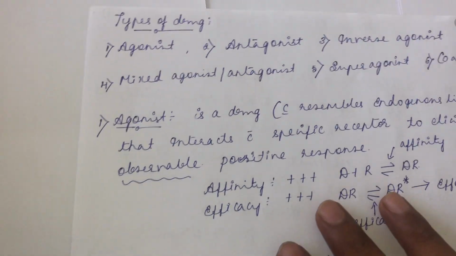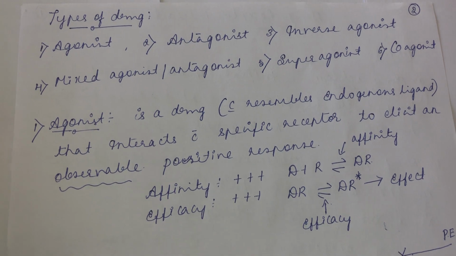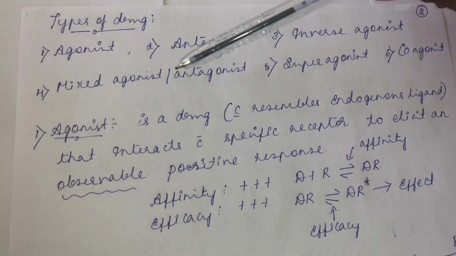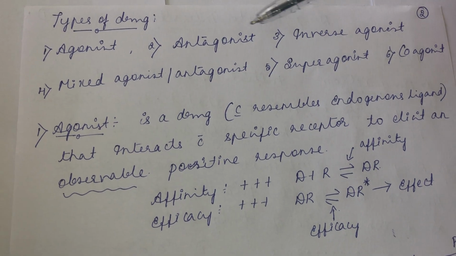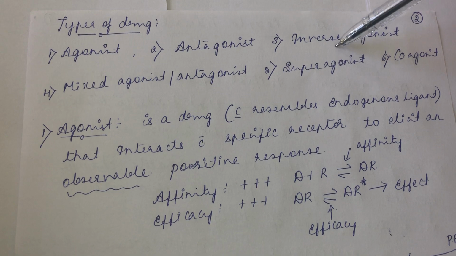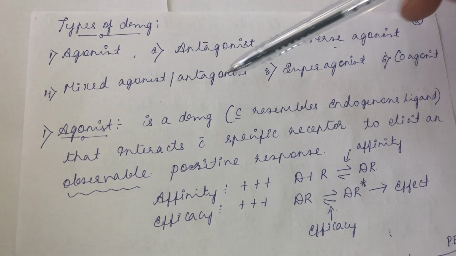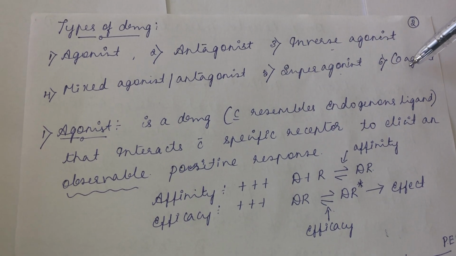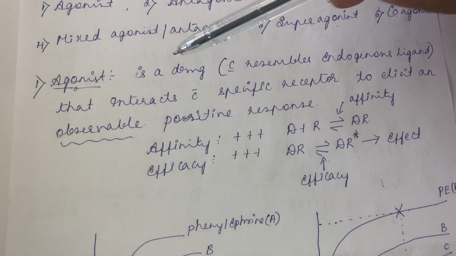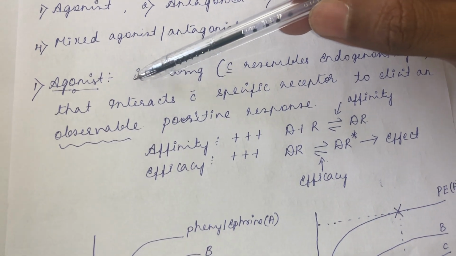Next is the different types of drug. What are the different types of drug we encounter? The different types of drug, around which the entire pharmacology revolves, are agonist, antagonist, inverse agonist, mixed agonist or antagonist, super agonist and co-agonist. First we shall see what you mean by an agonist.